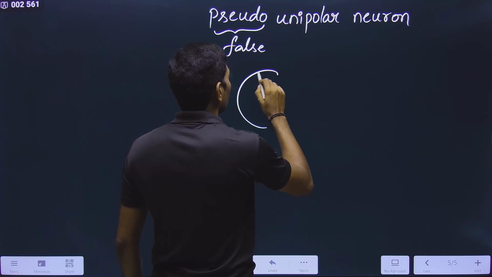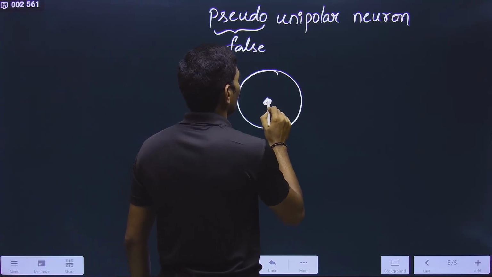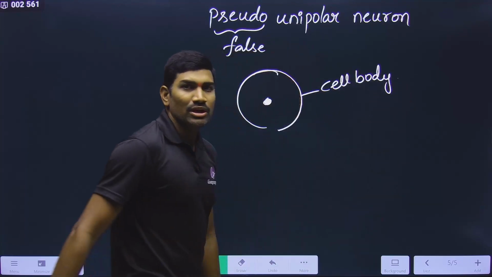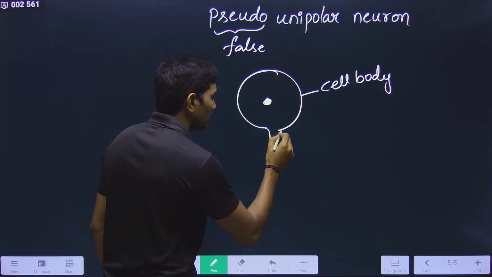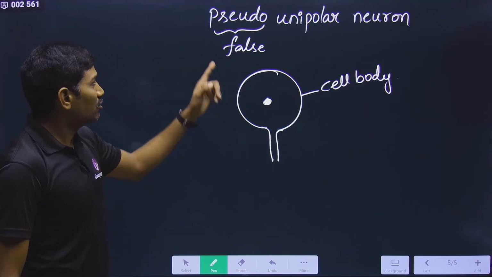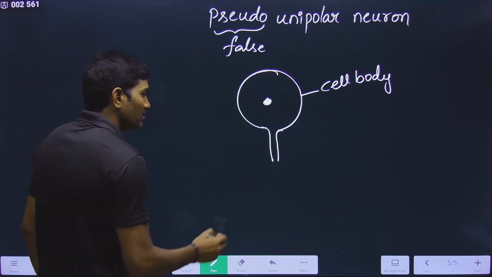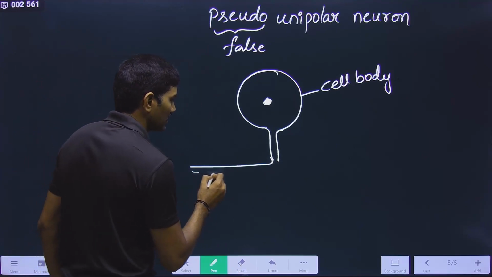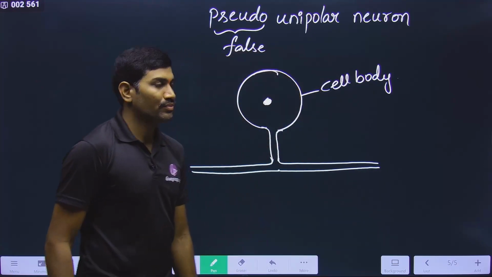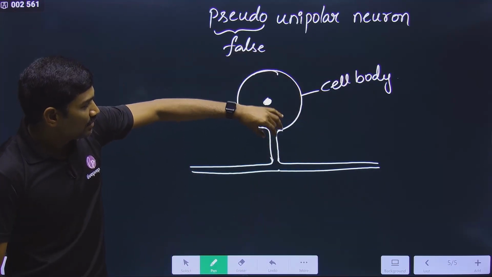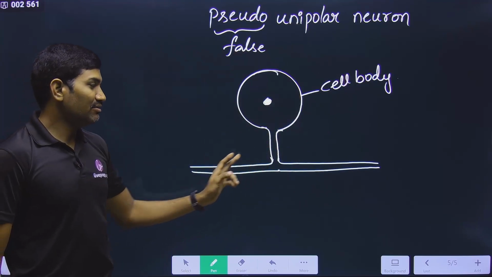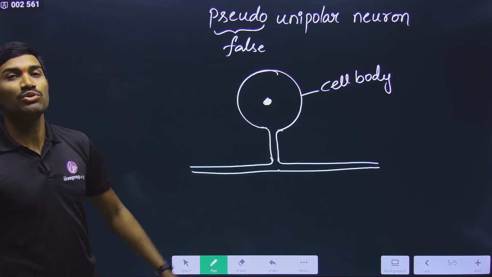Unipolar will have one cell body and it should have one process. But why are they calling this pseudo-unipolar? This single process again branches into two. It is a single process from the cell body, so it is unipolar, though it is again divided into two parts. So that's why it is called pseudo-unipolar.